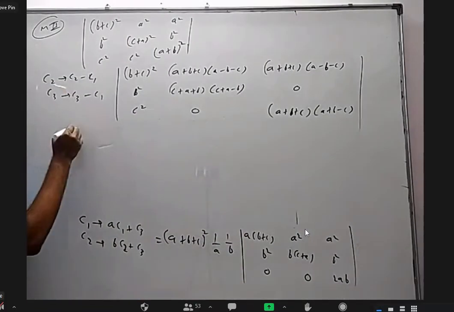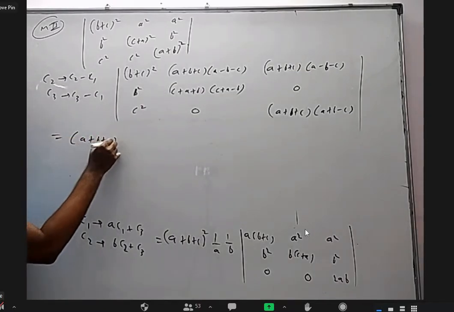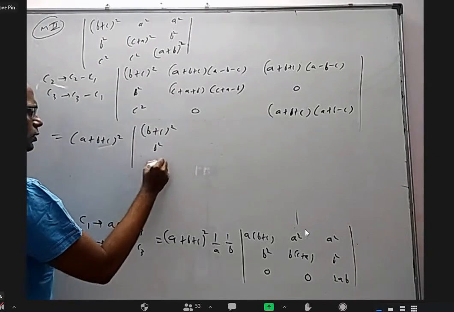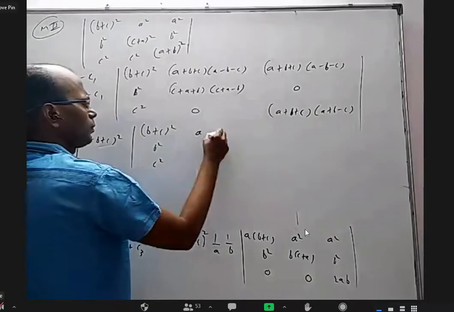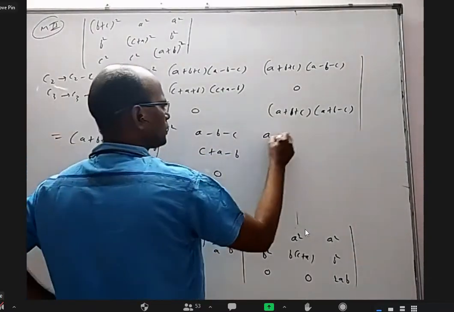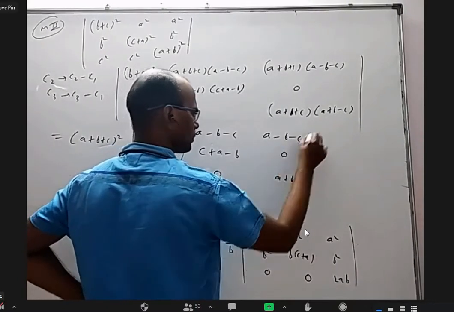Now if I take common from column 2 and column 3, A plus B plus C whole square, B plus C whole square, B square, C square, A minus B minus C, C plus A minus B, 0, A minus B minus C, 0, A plus B minus C.